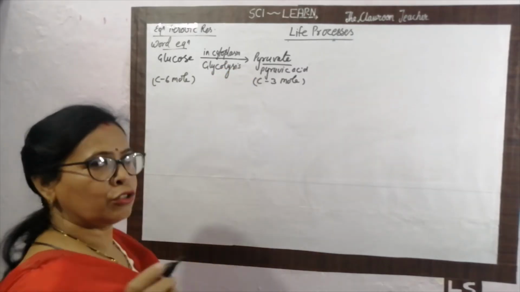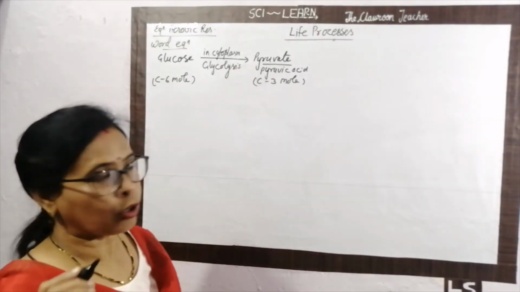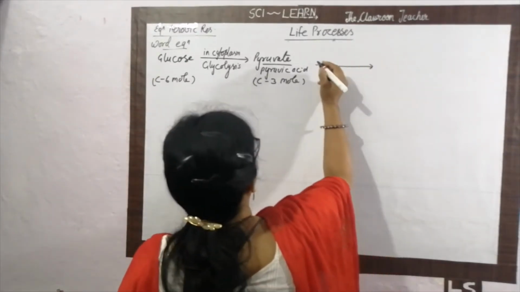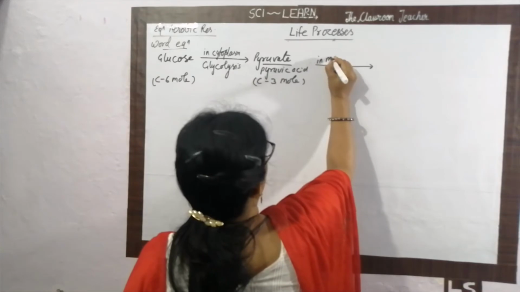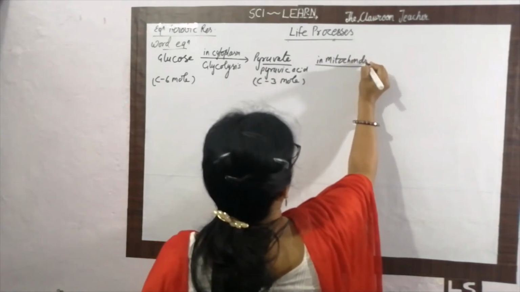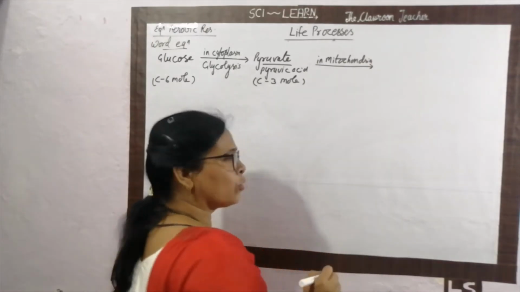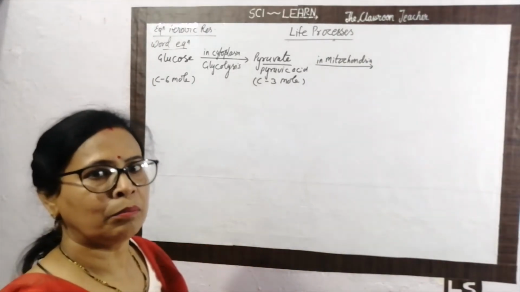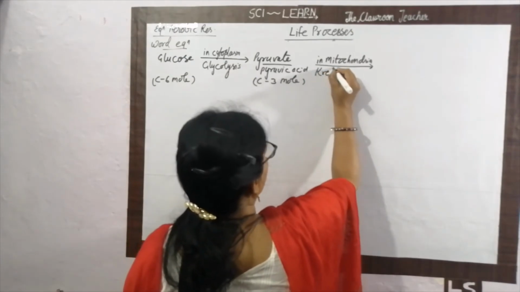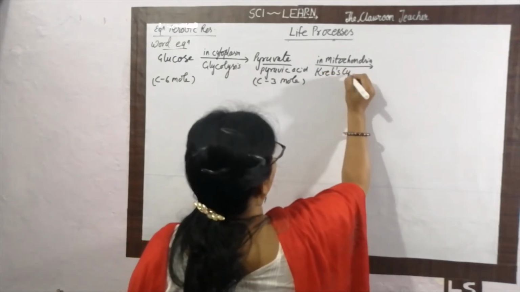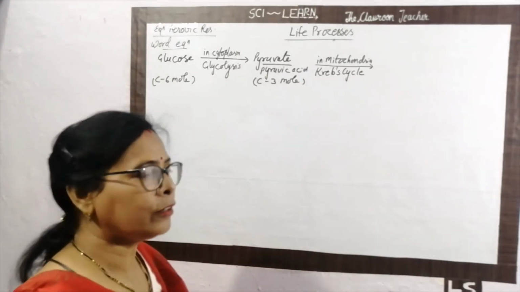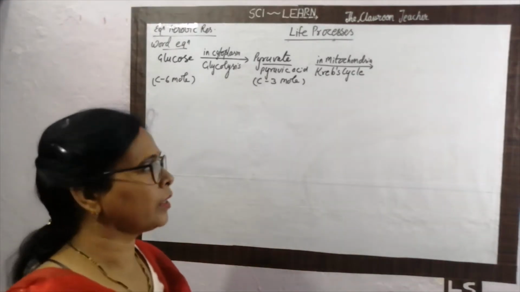But this process is not stopped here as in the anaerobic respiration. This process proceeds forward in mitochondria, which is called the powerhouse of the cell. Why is it called the powerhouse of the cell? Because of the complete oxidation of the food. And this process is called Krebs cycle. I already told you, Krebs is the name of the person who invented this process. So in honor of the person, we give the name Krebs cycle.